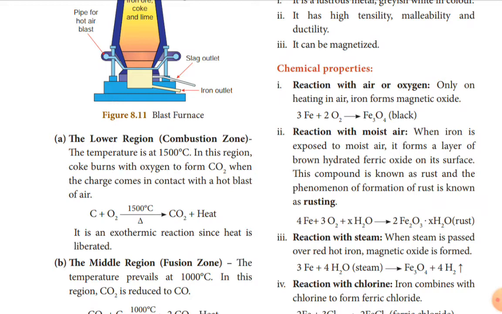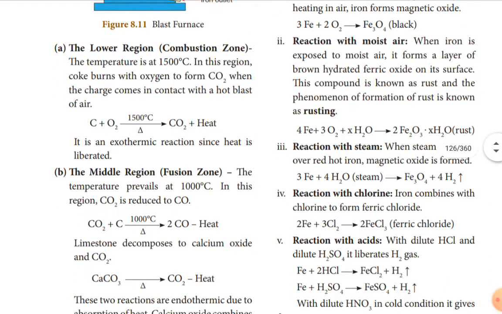What happens in this region: the coke burns with oxygen and carbon dioxide is formed. When the charge comes in contact with the hot blast air, carbon burns in the presence of oxygen at 1500 degrees Celsius. Carbon dioxide gas along with excess heat is liberated. This is an exothermic reaction because heat is given out.